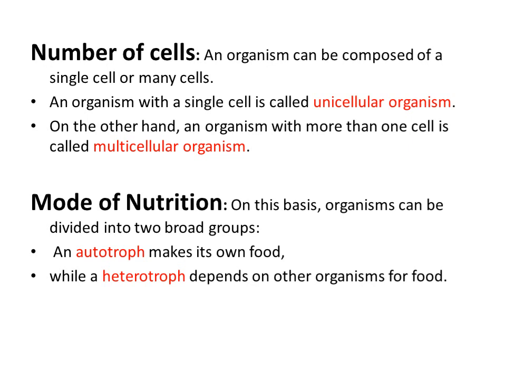They can prepare their food on their own. We include in these green plants and algae, which have chlorophyll pigment and can do photosynthesis. So they all can prepare their food and are called autotrophs.